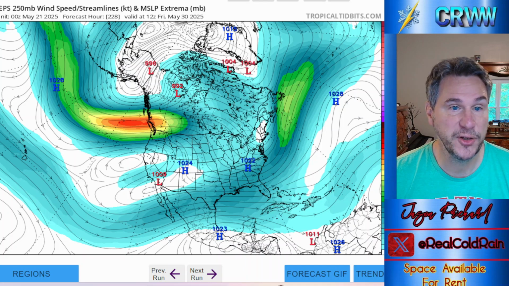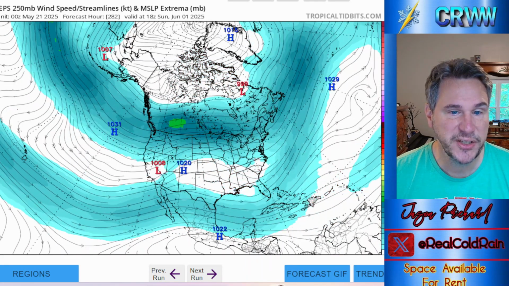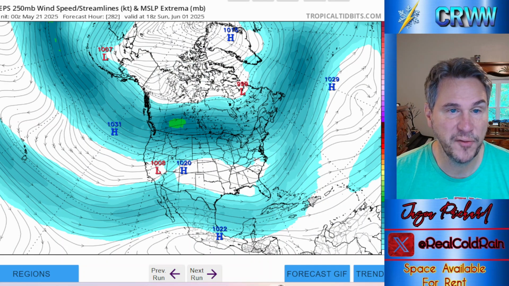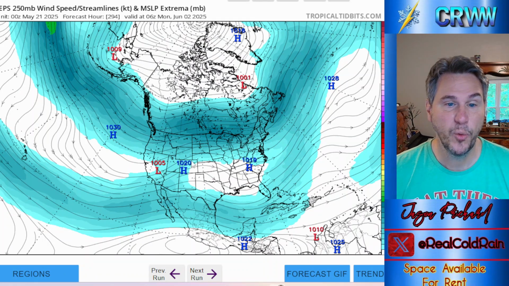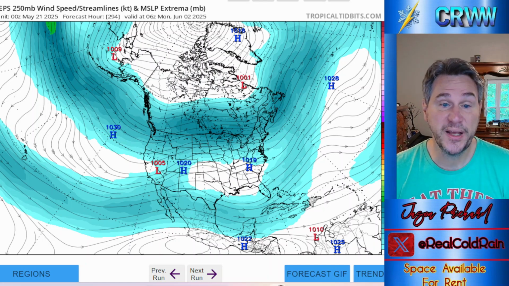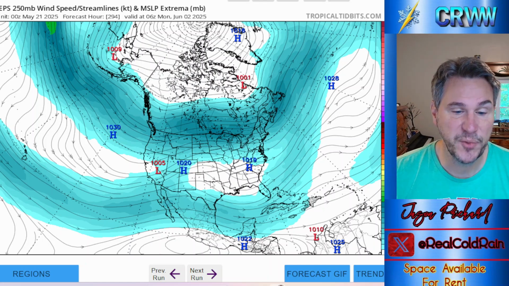So we get on out here and toward next Friday, next Saturday, next Sunday. Still cool in the east, northwest flow. Not going to see a ton of weather with a northwest flow, but we get on out into Monday. Still a little bit cooler than normal in the east. Warmer than normal over the center part of the country with ridging, and ridging in the upper atmosphere means a cap on big severe weather. So that's what we're looking at from the European ensemble.